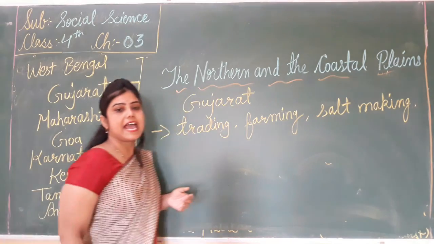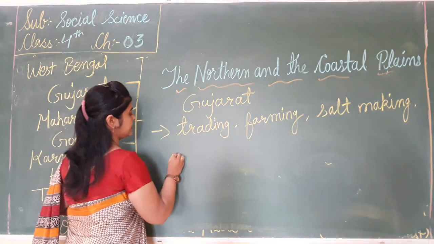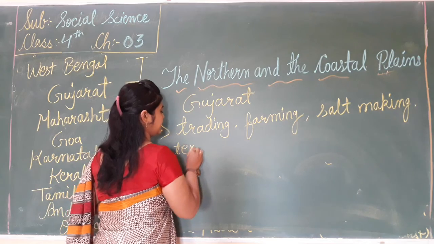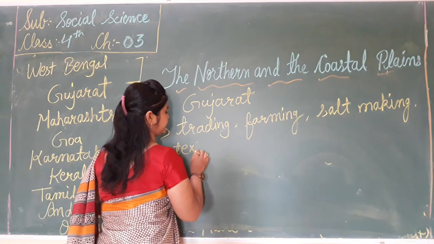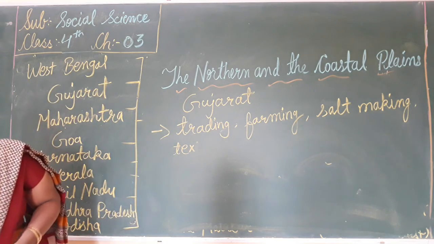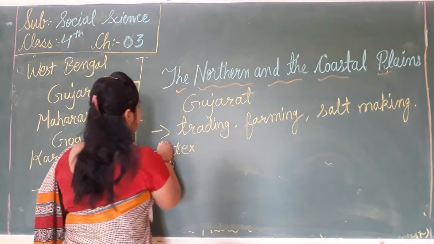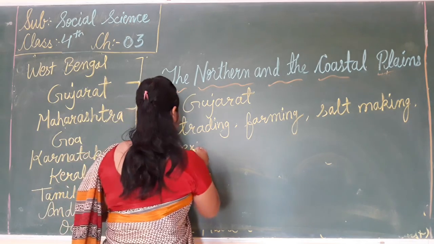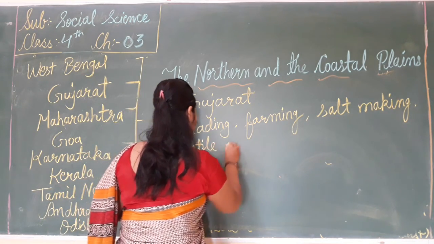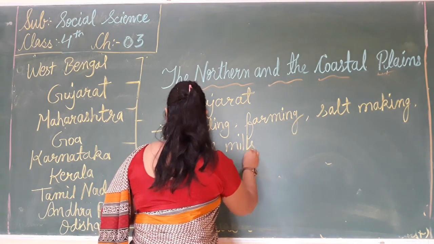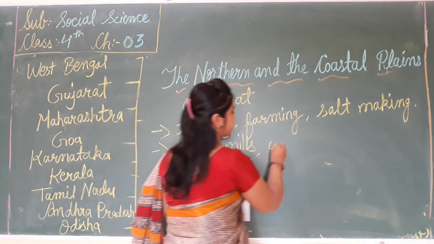Salt making, and there were many textile mills, oil refineries.